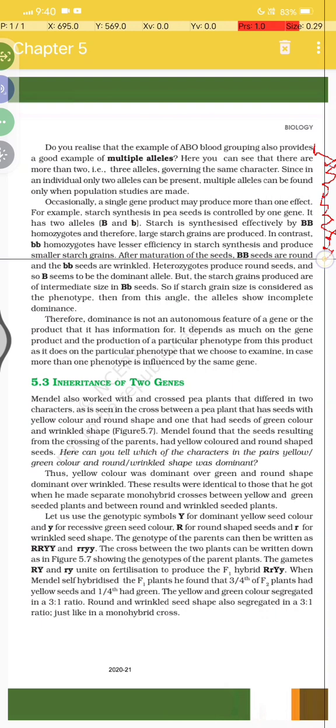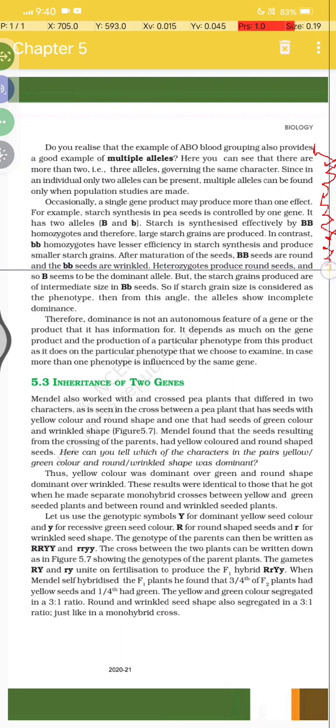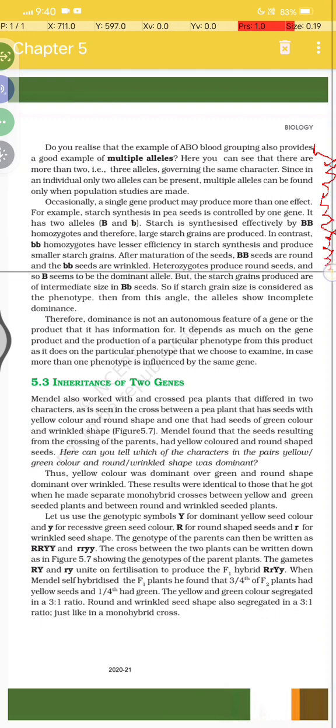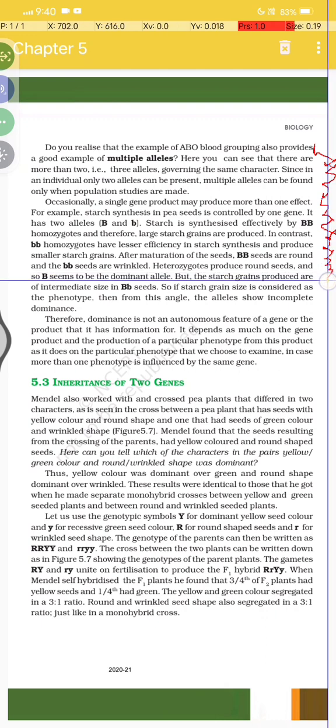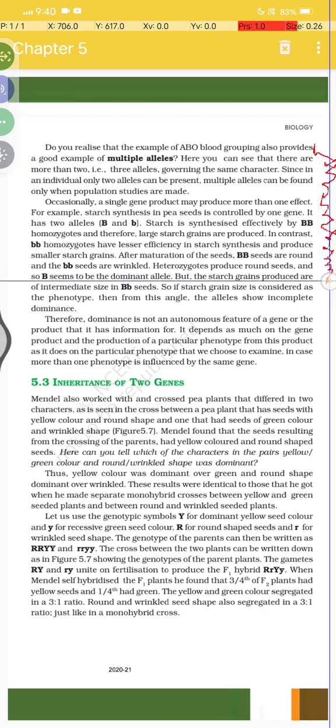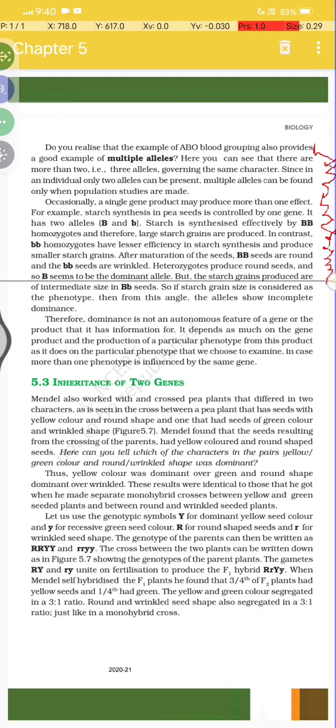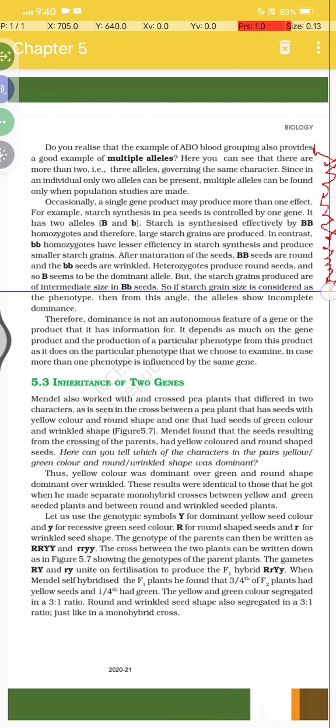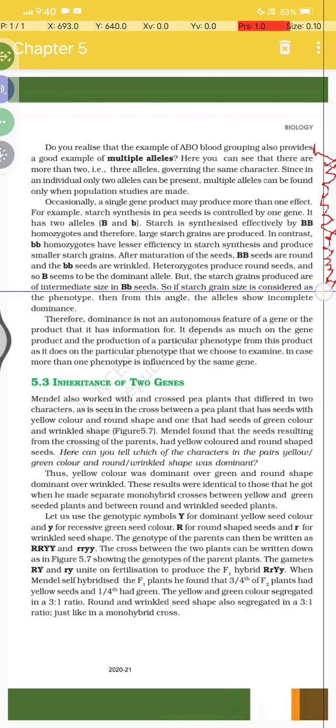After maturation of the seeds, capital B seeds are round and small b seeds are wrinkled. Heterozygotes produce round seeds, and so B seems to be the dominant allele, but the starch grains produced are of intermediate size in capital B small b seeds.